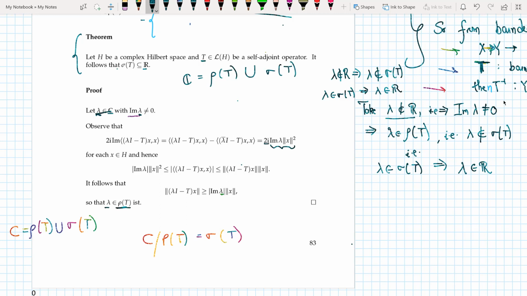But I did not say that the resolvent consists only of those lambdas whose imaginary part is not equal to 0. So the implication is from here to here, not from here to here.